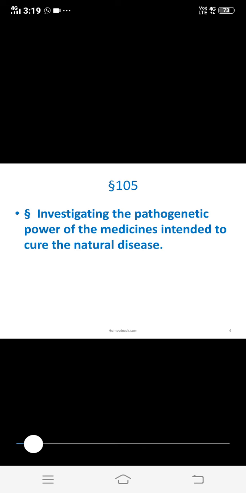Drugs are those medicinal substances which, when given in physiological doses, are able to change or alter the state of health. That is, when we give any drug to the patient, it can alter his state of health; that we call a drug.